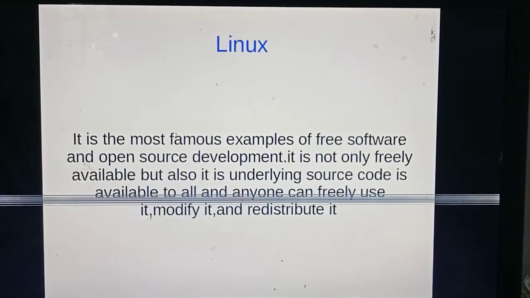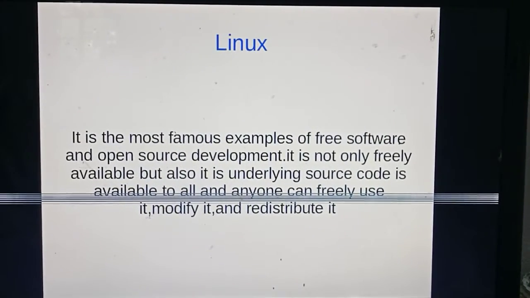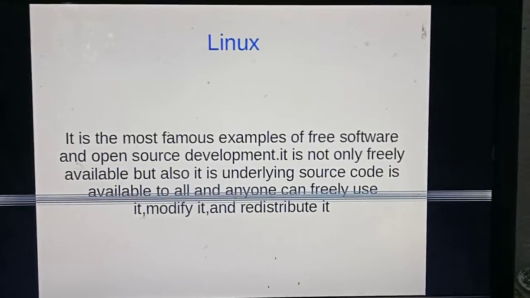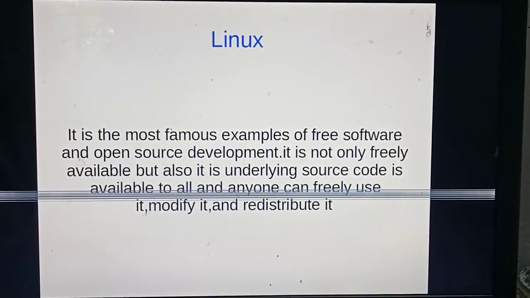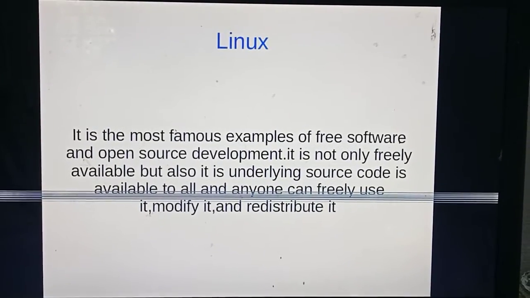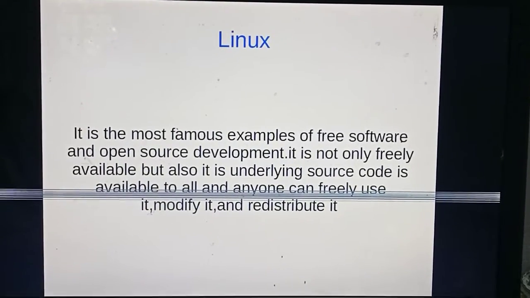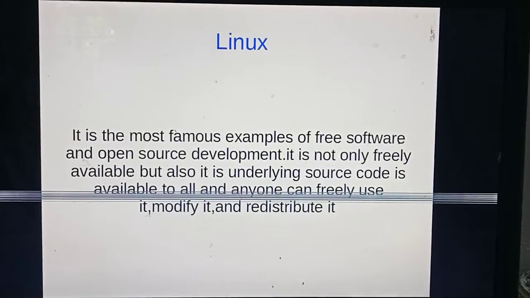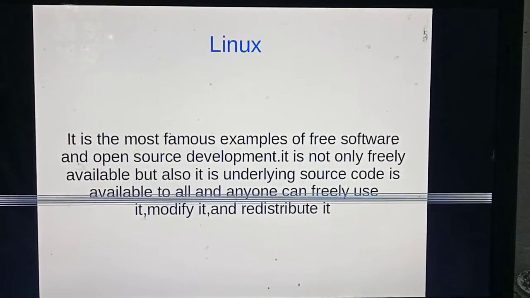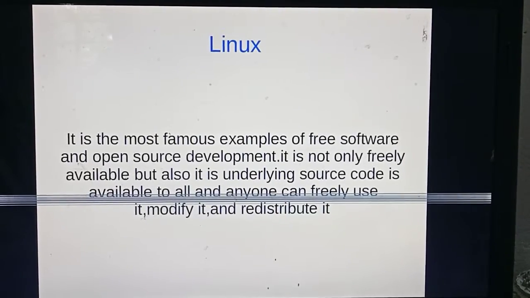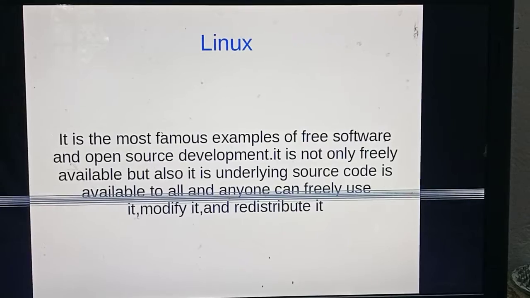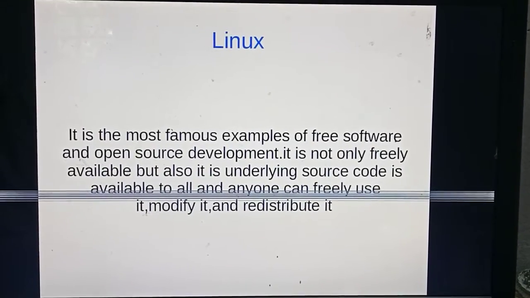But if you need to download Windows operating system from the Windows site, it is not possible. First you pay, give money, then you can download the original version. But if you want the original version of Linux, you just go to the Linux website, then download it directly.